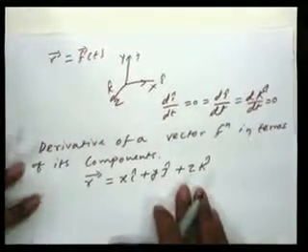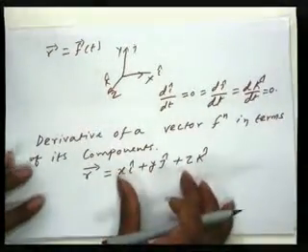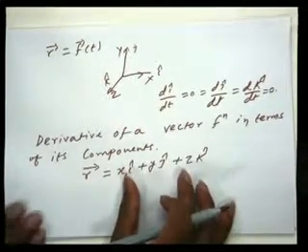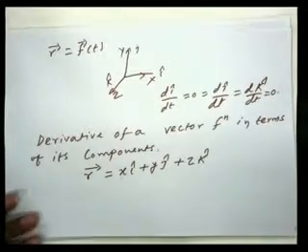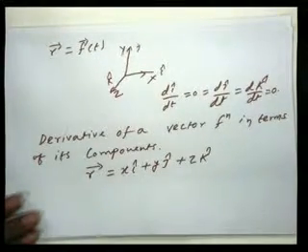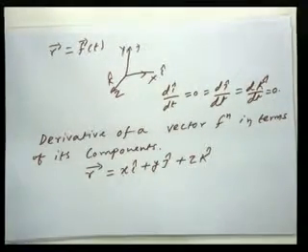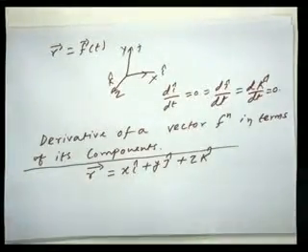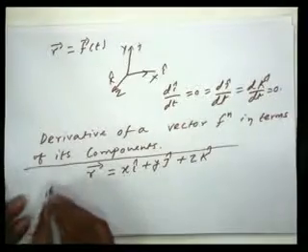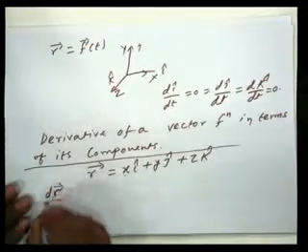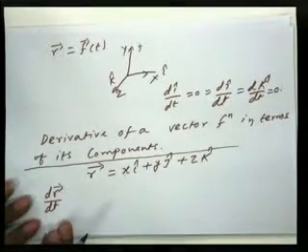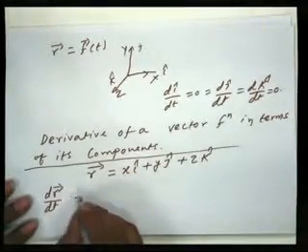Obviously, since they are components, they are scalar functions of t, which depends on time and none other than time. So the topic is the derivative of a vector function in terms of its components. I have to find dr upon dt, the derivative of a vector function with respect to time.